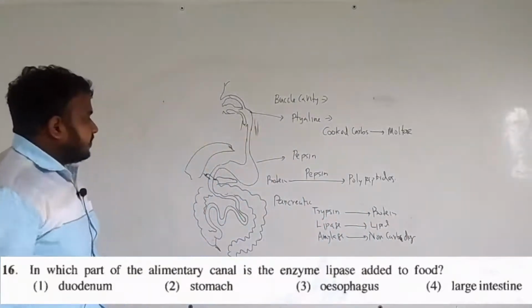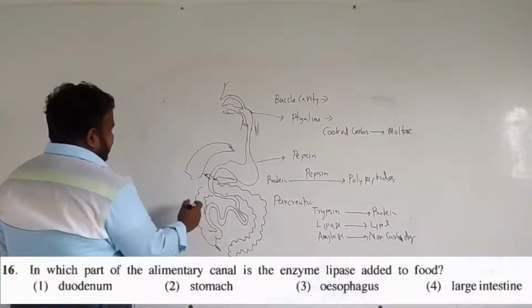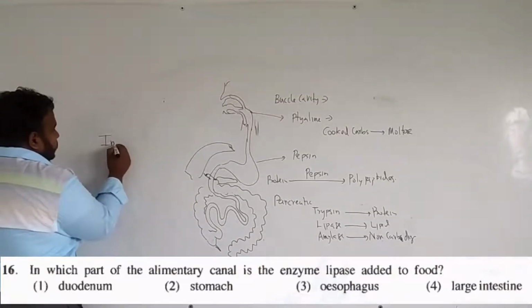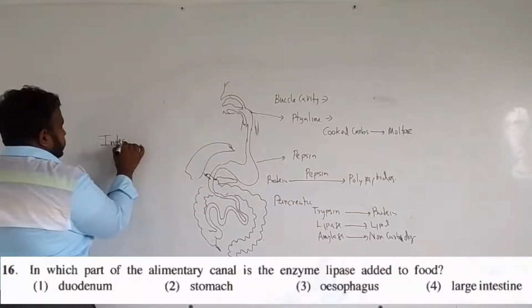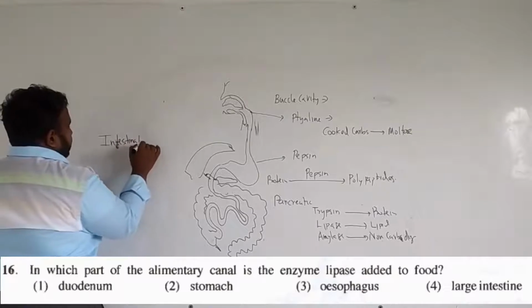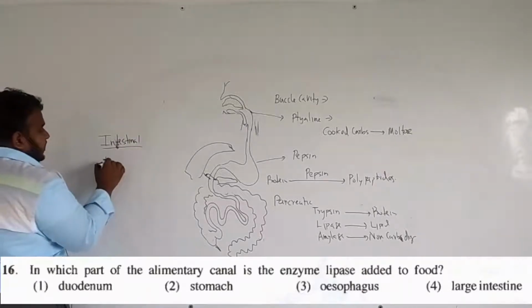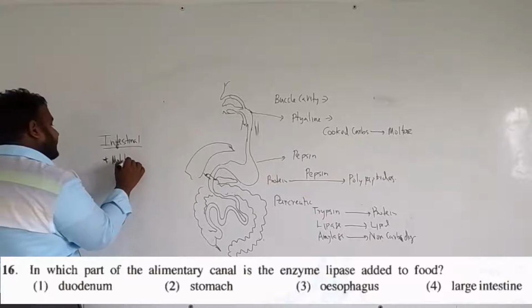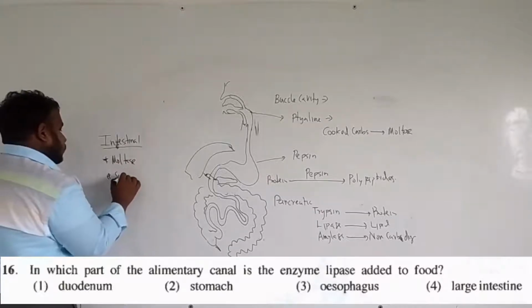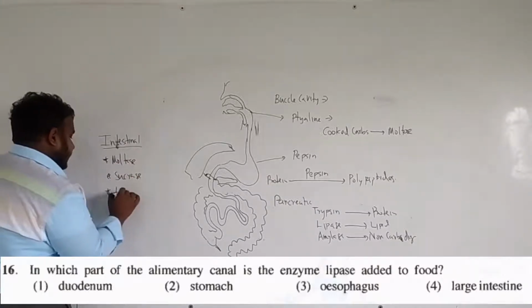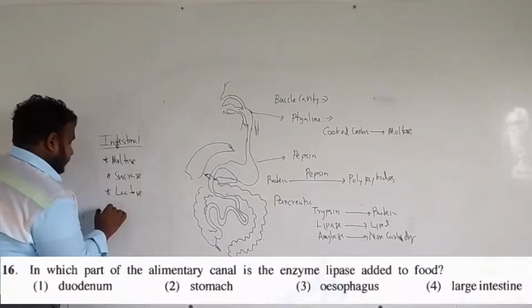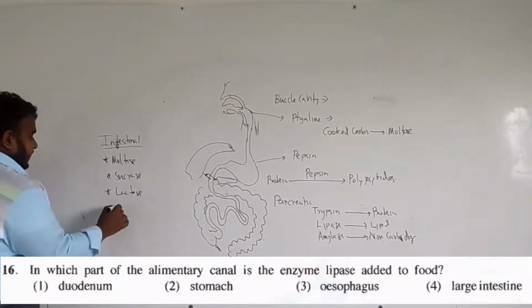So here the intestine secretes the intestinal juice or intestinal secretion. The intestinal secretion includes maltase, sucrase, lactase, and also peptidase.